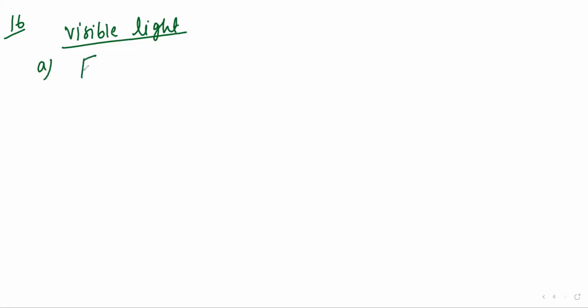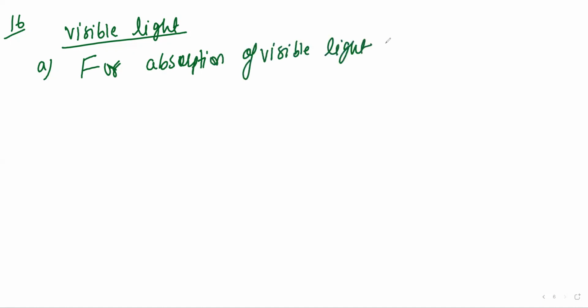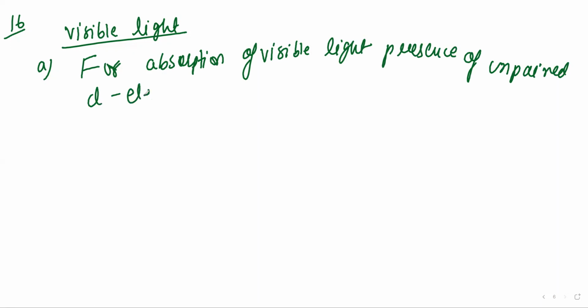So please write the statement first: for absorption of visible light, presence of unpaired d electron is a necessity.